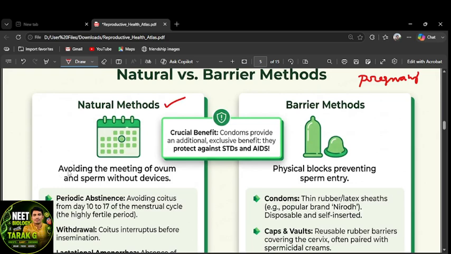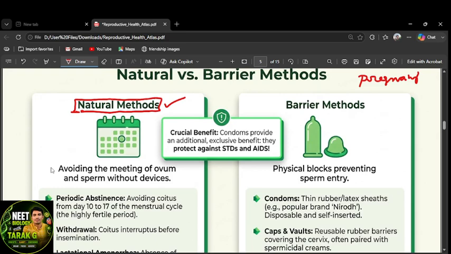One method is there. In natural methods, we are not using any chemical or any device to prevent the pregnancy. We are using only methods, based on dates and some principles.